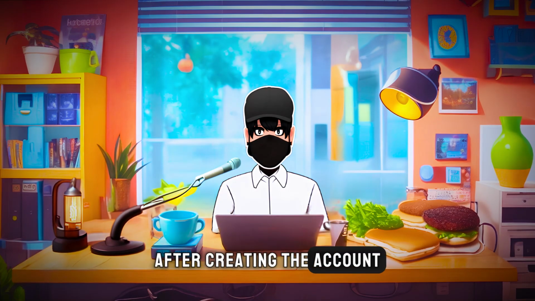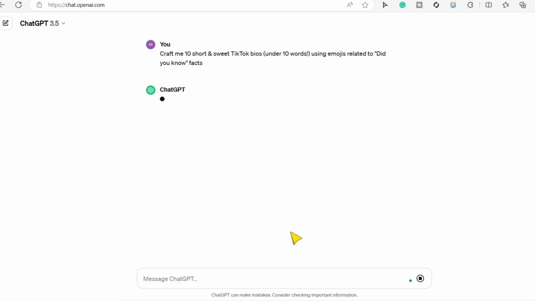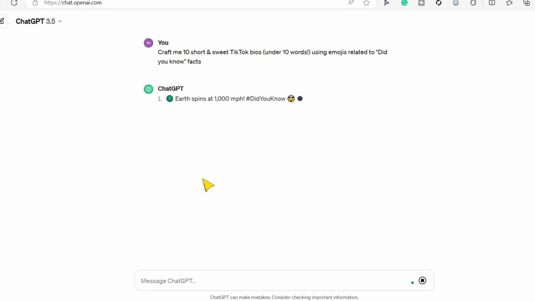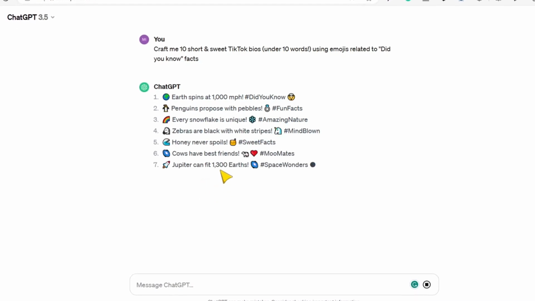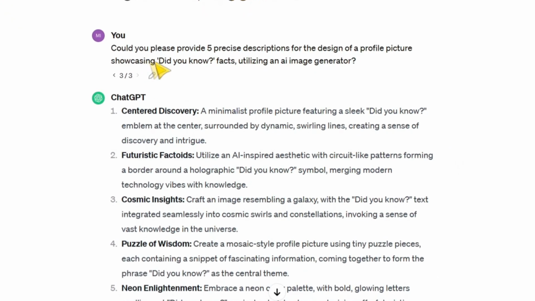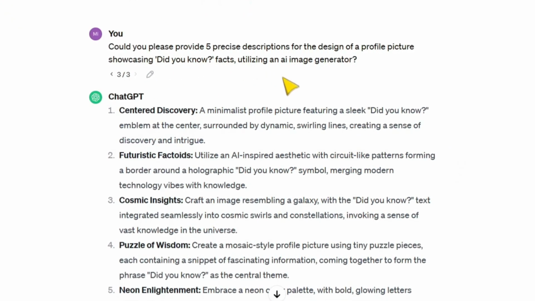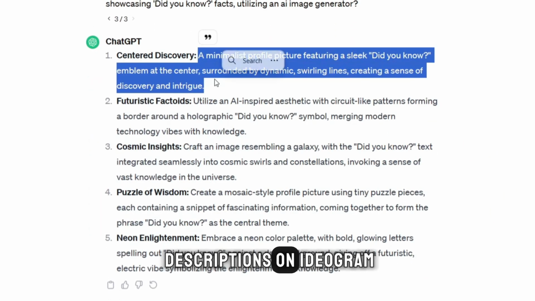After creating the account and choosing the niche, you need to write a short bio and design a profile picture. Ask ChatGPT to craft 10 short and sweet TikTok bios under 10 words, using emojis related to Did You Know facts. Then, ask it to provide 5 precise descriptions for a profile picture design showcasing Did You Know facts using an AI image generator. Now, let's try those descriptions on Ideogram.